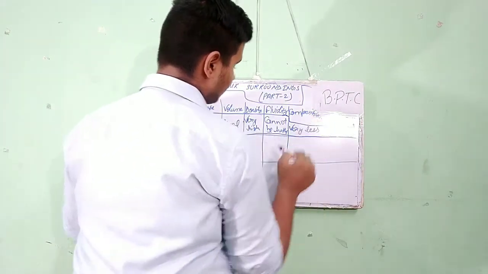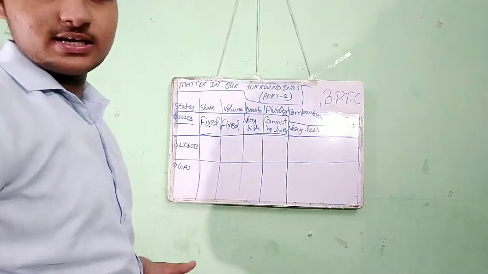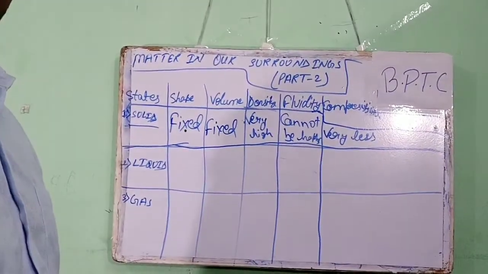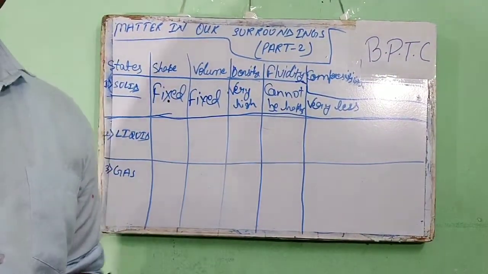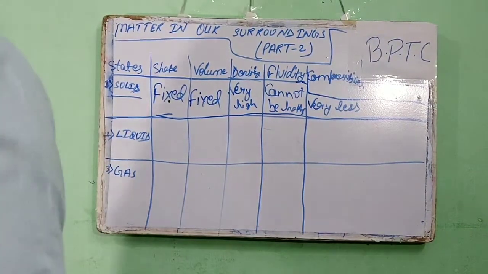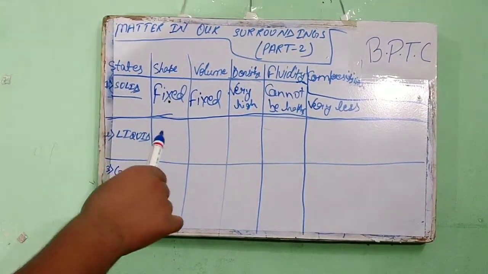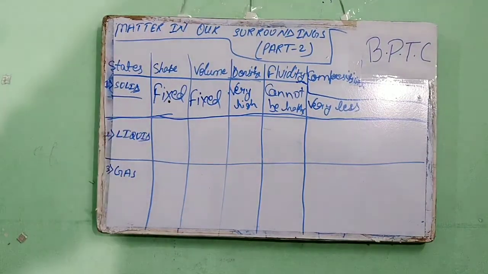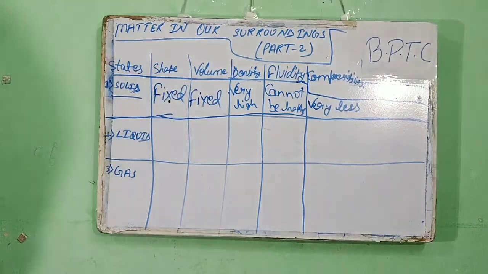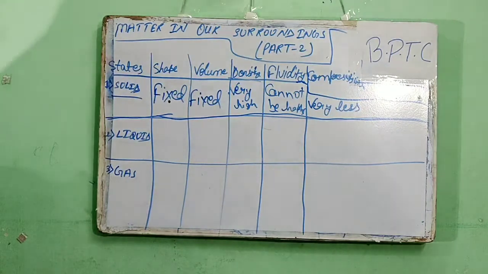So these are the characteristics of solid. Firstly, you see what I have written. My handwriting is not so good, so please cooperate and try to understand what I have written. I am also going to tell you what I have written. Please try to understand it on your own first.